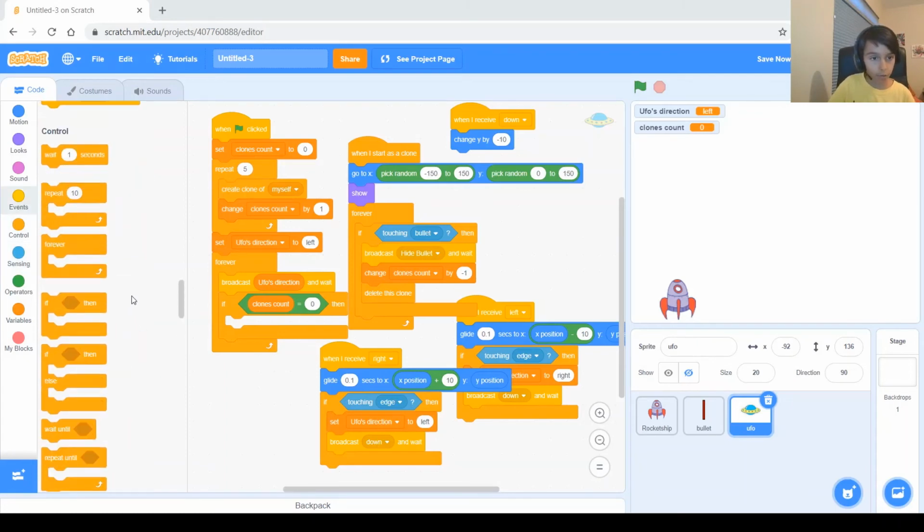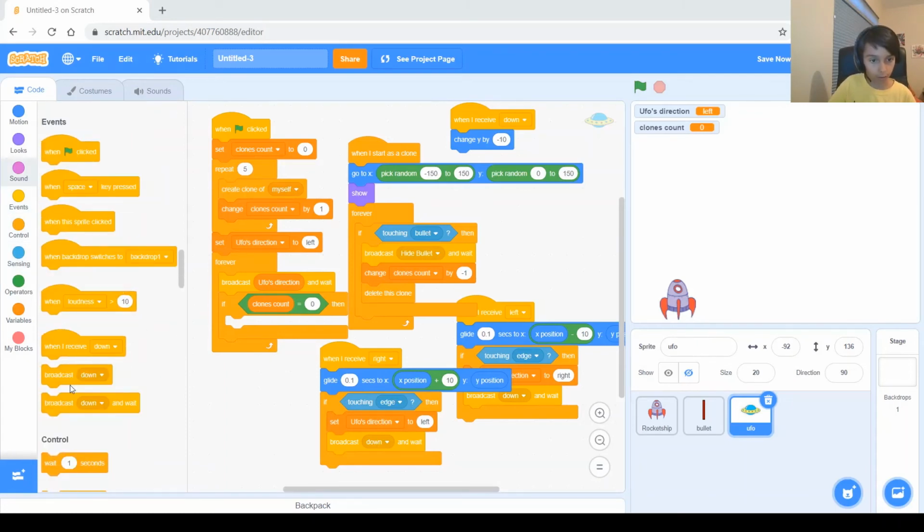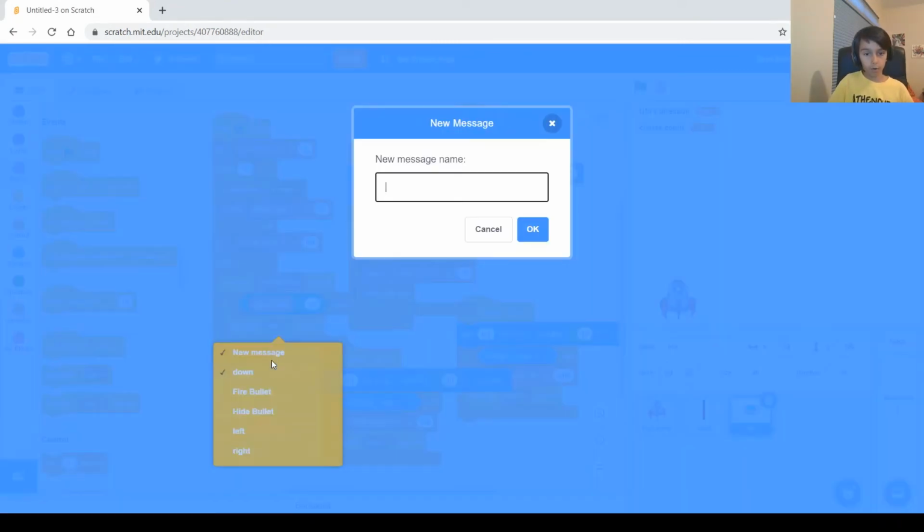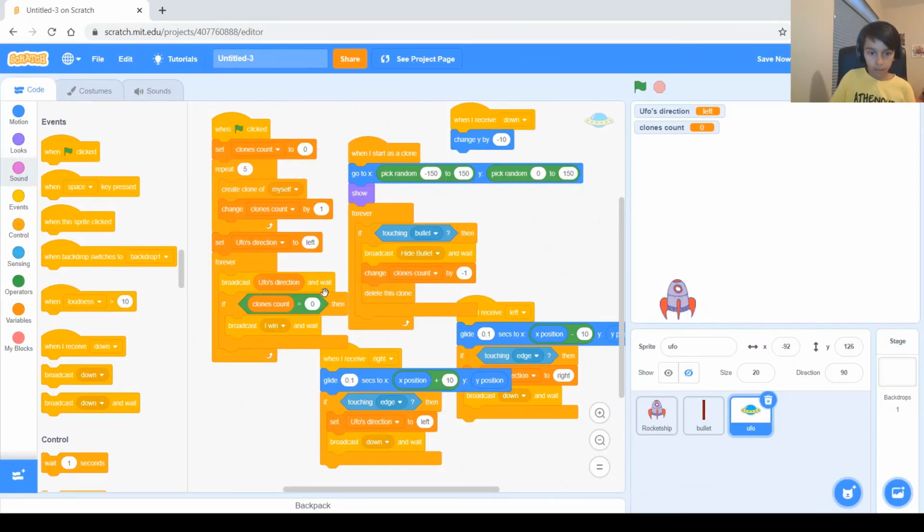We got to get a new message which is called I win. So new message, it's called I win. So broadcast I win and wait. I win will basically tell a new sprite, one single sprite, that it'll receive it. That sprite will receive I win, and it'll pop up and end the game. So if clones count equals 0, broadcast I win and wait.